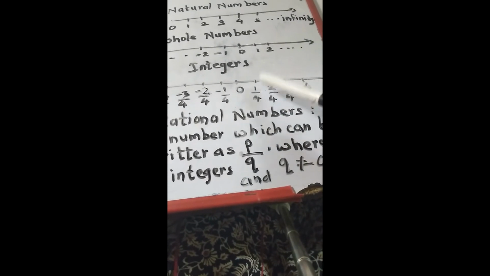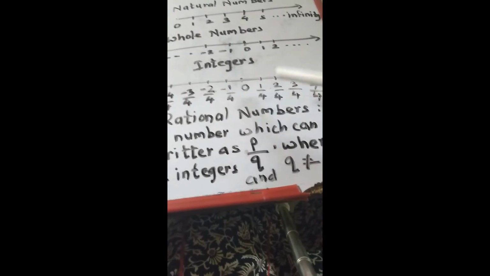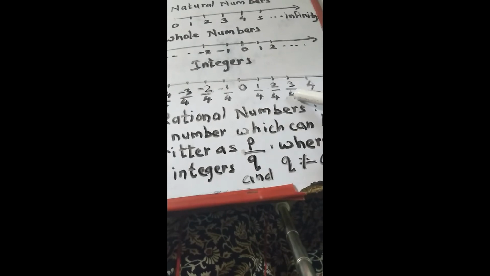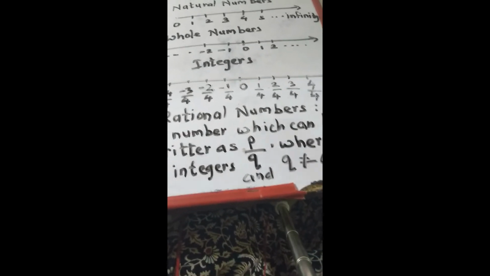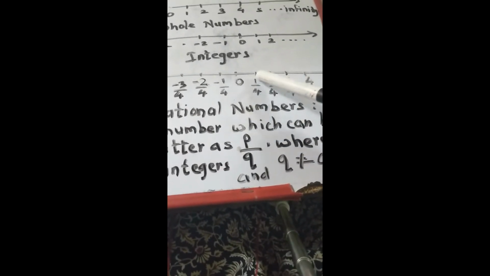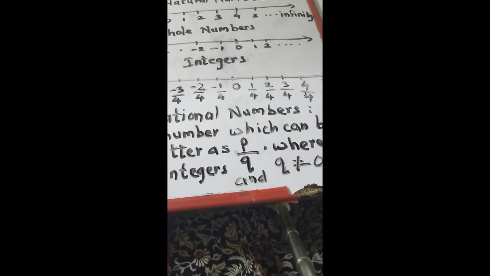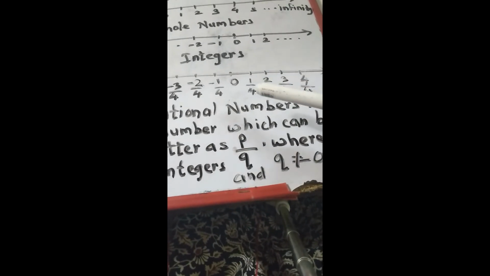And what is meant by numerator? Out of 4, 1 part. Out of 4, 2 parts. Out of 4, 3 parts. Out of 4, 4 parts are covered. Like this, it denotes numerator and denominator. Have you understood, children, what is meant by numerator and what is meant by denominator?